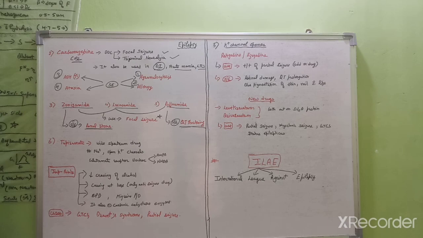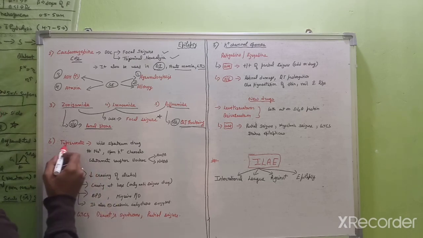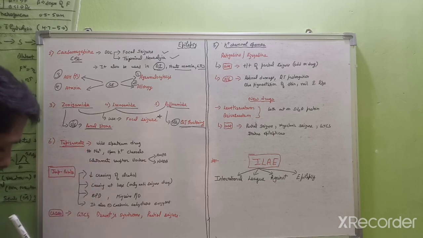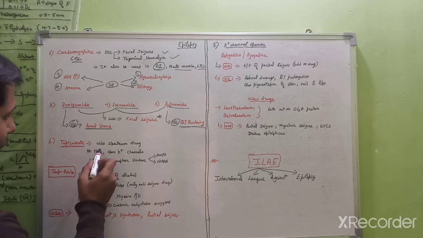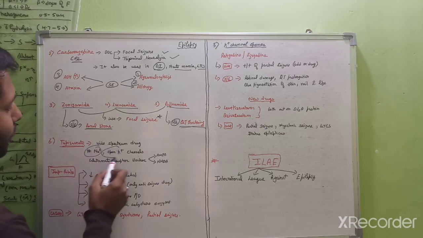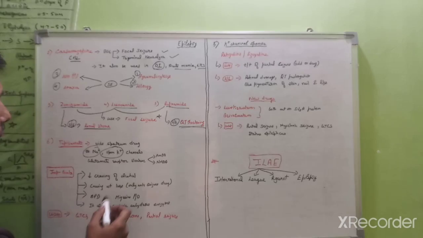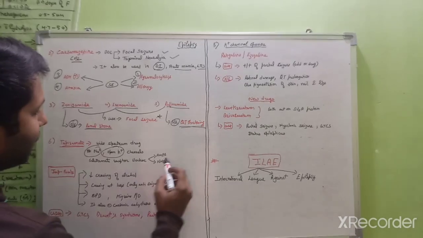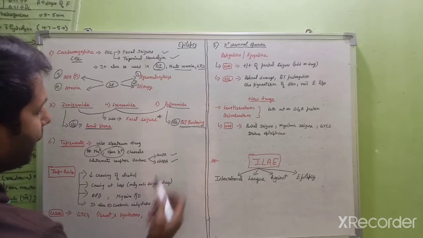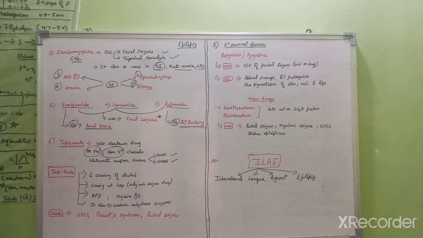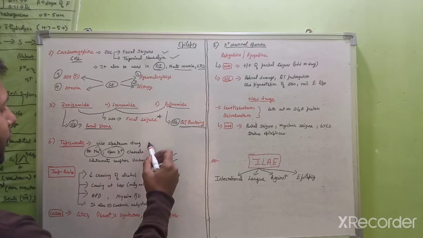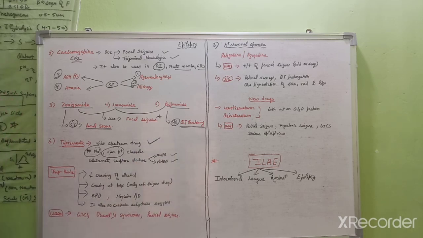So, talking about the next drug, that is topiramate. It is a wide spectrum drug like valproate. Here it is called wide spectrum because it will block the sodium channel, open the potassium channels, and also act on the glutamate receptors AMPA and NMDA and block the glutamate activity. So that's why it is called a wide spectrum drug.